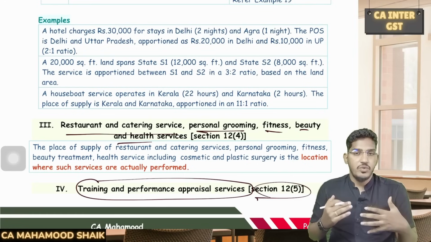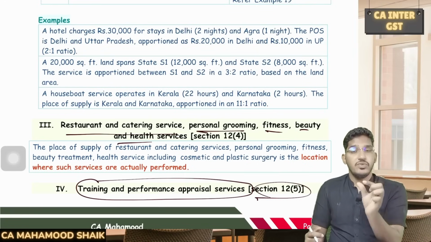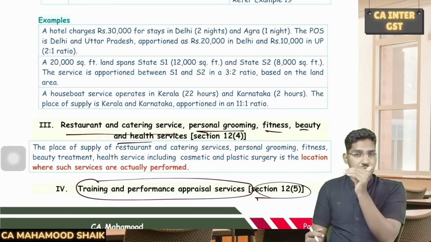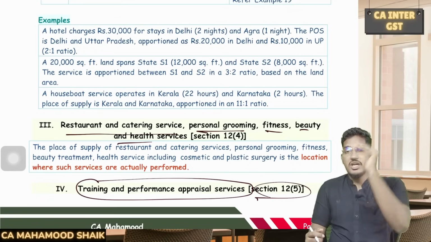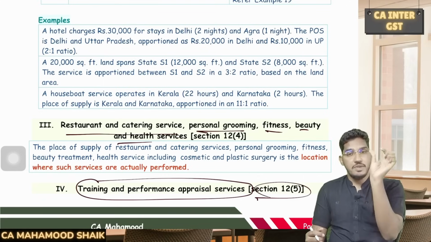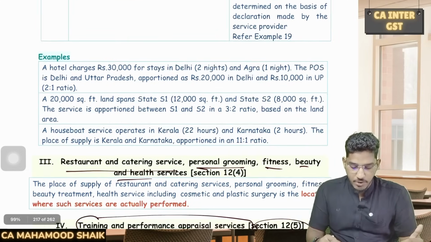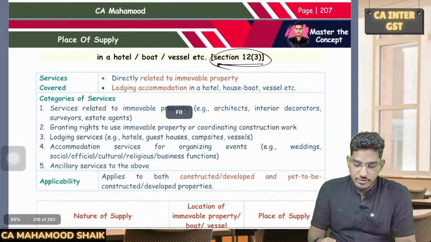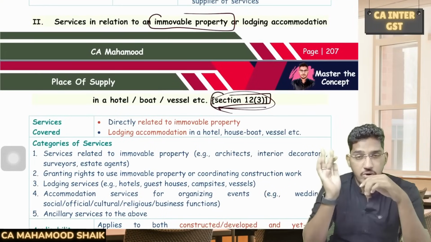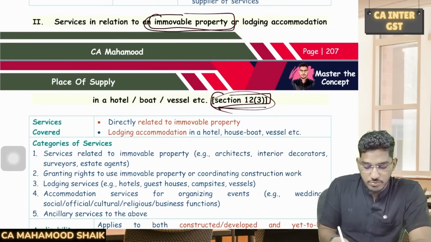So as a service provider, if you are providing services, first you should check whether your service falls under any of the specified categories. If it is not falling under any of the subsections starting from 12 subsection 3, then you have to come to the default provision, and according to the default provision contained in 12 subsection 2, you have to determine your place of supply. So before we come to the default provision, let us try to cover everything relating to the specific services, starting with 12 subsection 3, which talks about how to determine the place of supply for services in relation to an immobile property.